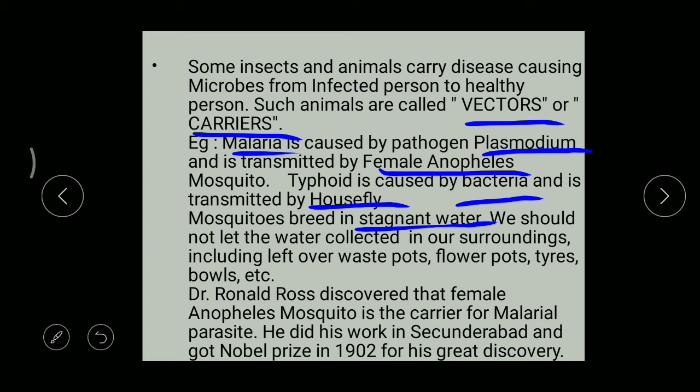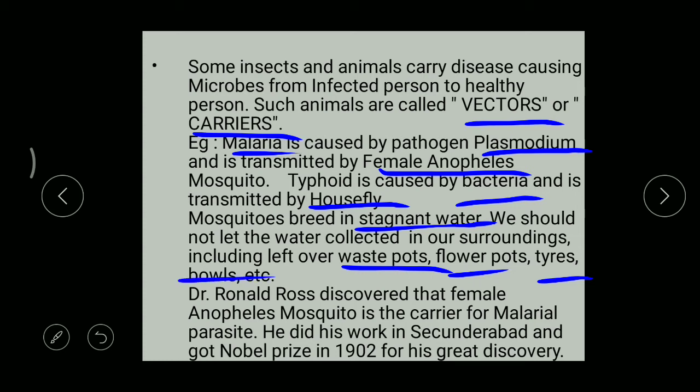So we should not allow water to store in waste parts or flower pots, and even in the tiles you can find a gap. Even in that gap sometimes rainwater is stored, and that becomes a shelter for the microbes. Even bowls like this.